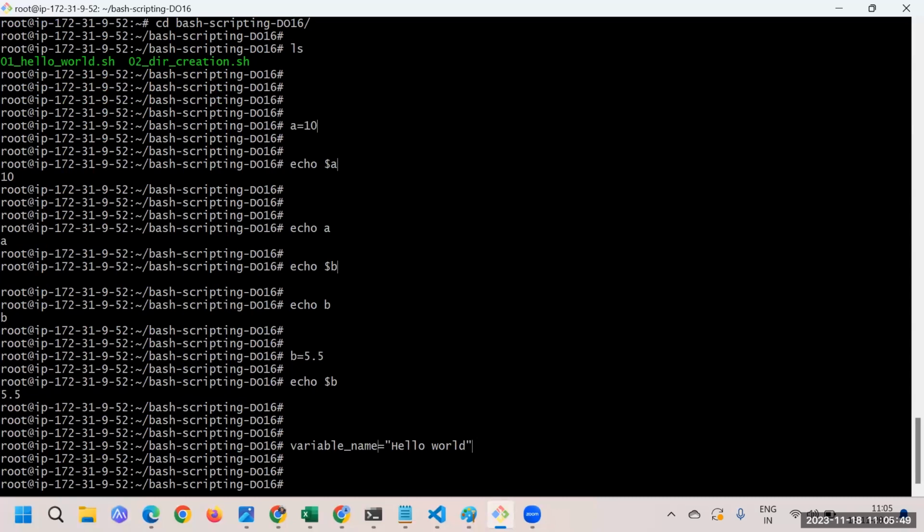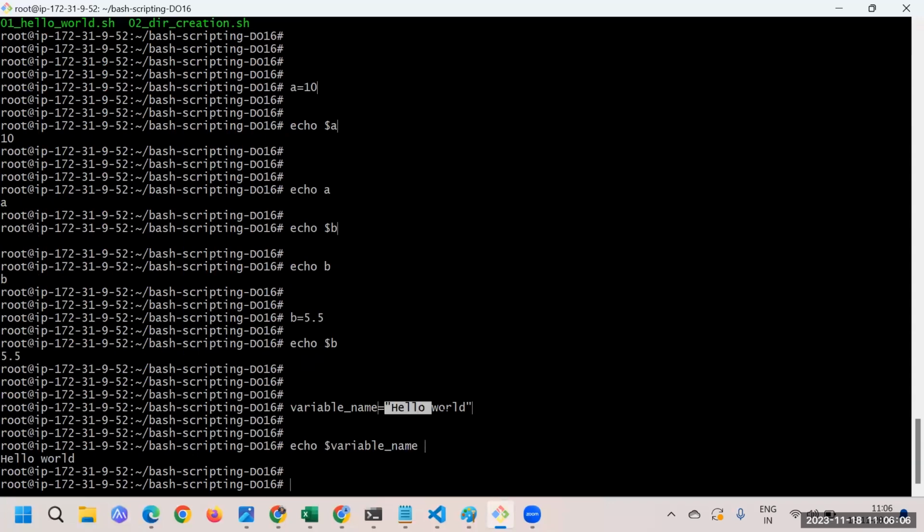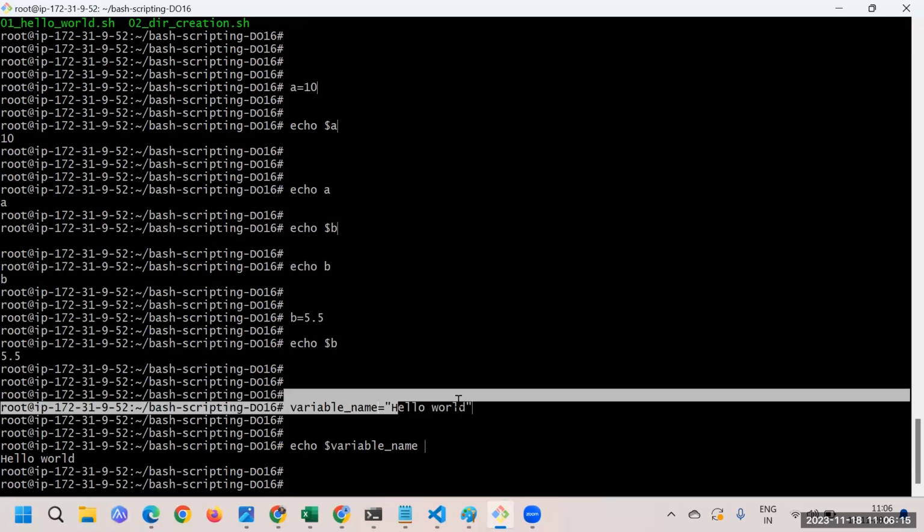Now if I have to access that particular variable, how can I do it? Echo $variable_name, right? Correct, guys? I can press enter, and here you can see that hello world got printed. Basically echo is just printing whatever value we have assigned to this particular variable. That's something you guys can do. So any question, guys, at this point? No, all good, right?